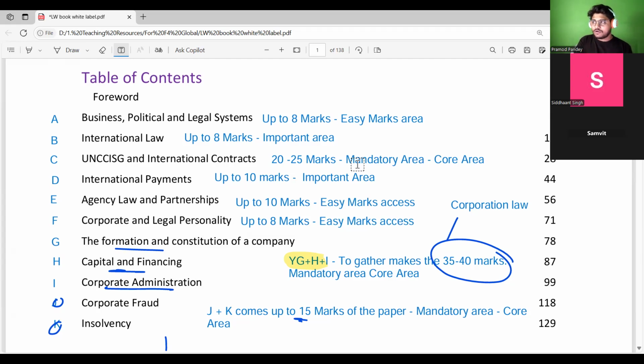So basically, these are the typical questions or something more on the application. When I say the core areas, the possibilities of testing the core areas in section B are higher, because ultimately there will be 5 case studies. One could be coming from corporation law. Another would be coming from corporate fraud and insolvency. When you have the practice questions, you will be almost clear about the chances of a topic or law being tested in section B. This is just to brief you, okay?